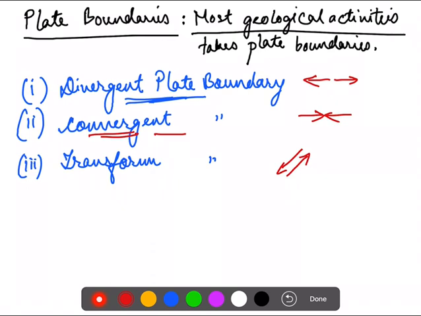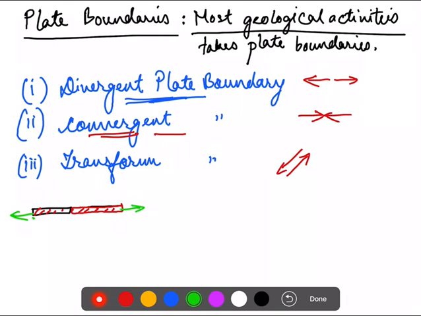For example, let's say these are the two plates. In a divergent boundary, this plate will move this side, and the red plate will move the other side.